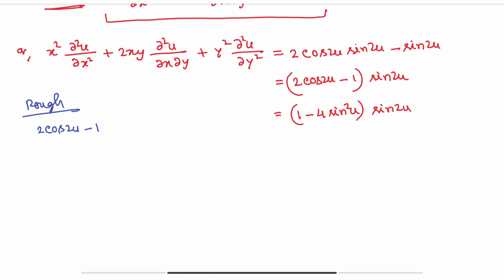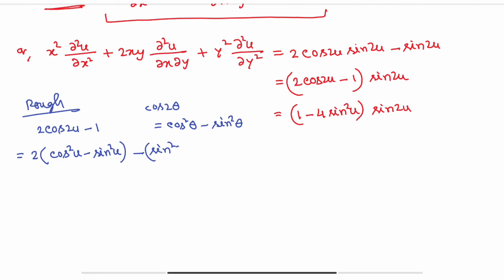We know cos 2 theta equals cos square theta minus sine square theta. So 2 into cos square u minus sine square u, minus 1, which means sine square u plus cos square u.